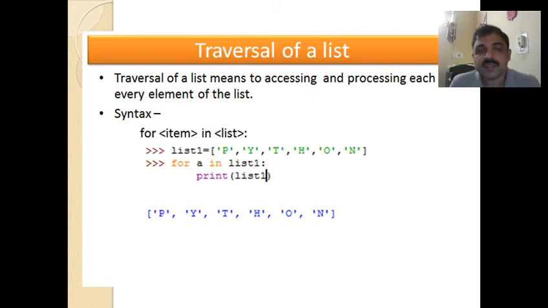Next operation on a list we'll see is traversal. Traversal means accessing the elements, one by one. Traversal of a list means accessing and processing each and every element of the list. Let us see the example. Here we have a list of characters, Python. If I write for A in list 1, one by one element from the list will be picked up for the variable A. Okay, there is a mistake here. You can write print A. So it displays one by one element.